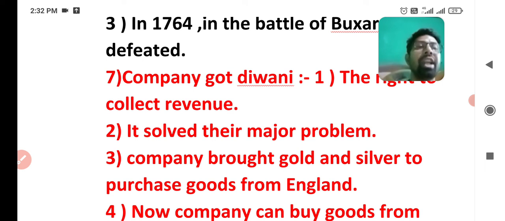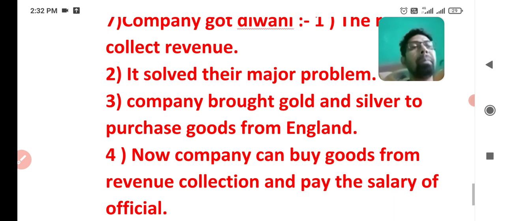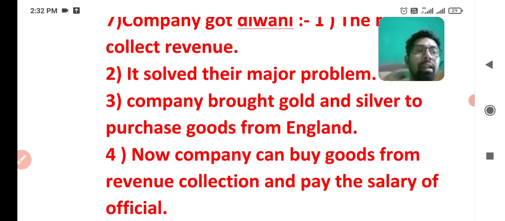The company came to India for trade, and the company brought gold and silver from England to purchase goods from India. Now the company can buy goods from revenue collection and pay the salary of officials. What was the problem solved here? They need not bring gold and silver from England, and the next benefit is that from this revenue they can pay the salary of officials and make forts also.